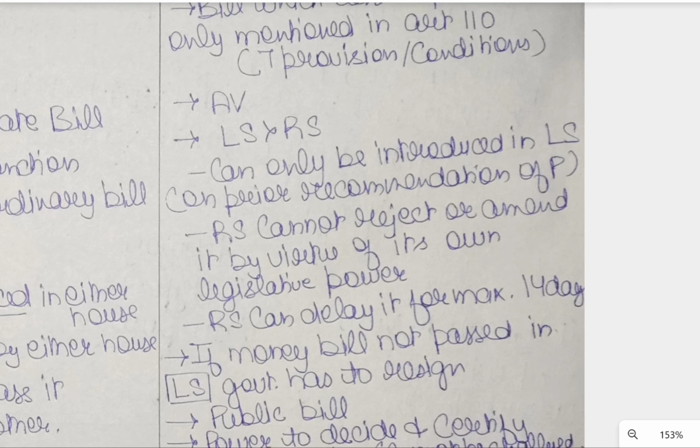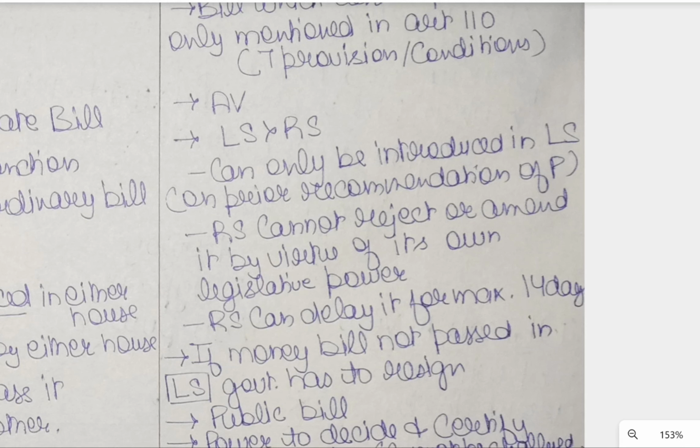That is a very important point. A money bill can only be introduced in Lok Sabha. And another point, it can only be introduced on the prior recommendation of the President. What this signifies is that a money bill will always be a public bill and cannot be a private member bill, because it requires the prior recommendation of the President.